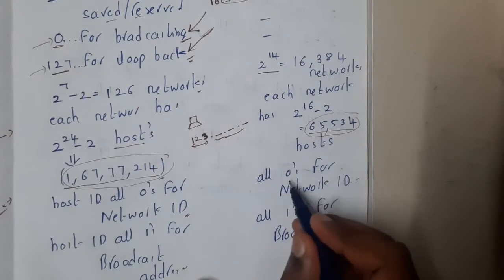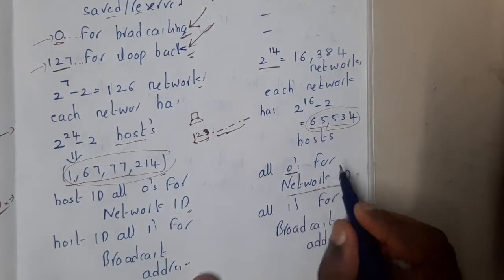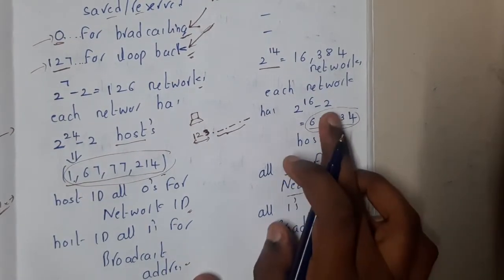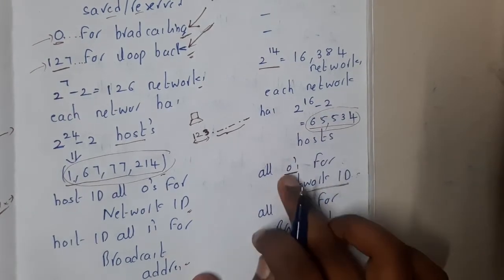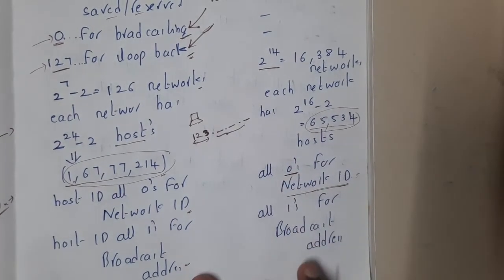Okay, so basically all zeros is used for network ID. In this also I am saving 2, I am minusing 2. So these are the 2 IP addresses. If all are zeros, it is network ID. If all are ones, it is broadcasting address.